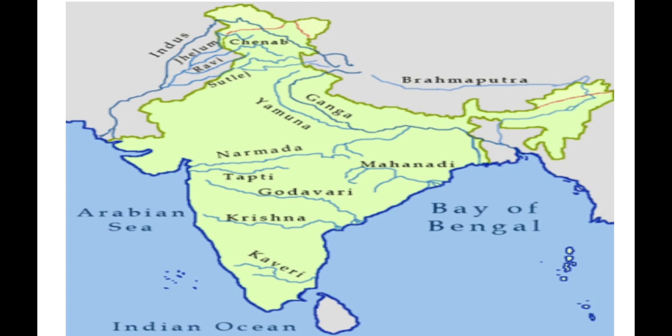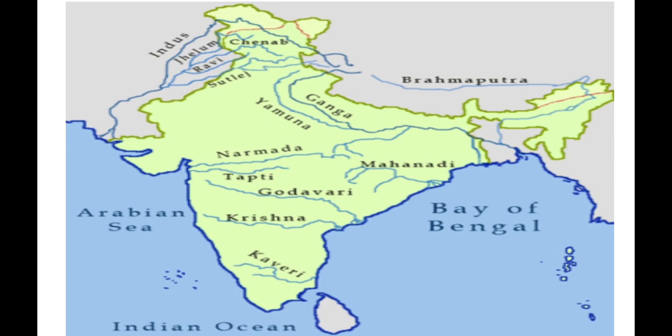Prominent rivers like Mahanadi, Godavari, Krishna and Kaveri flow from the west towards the east and drain into the Bay of Bengal.